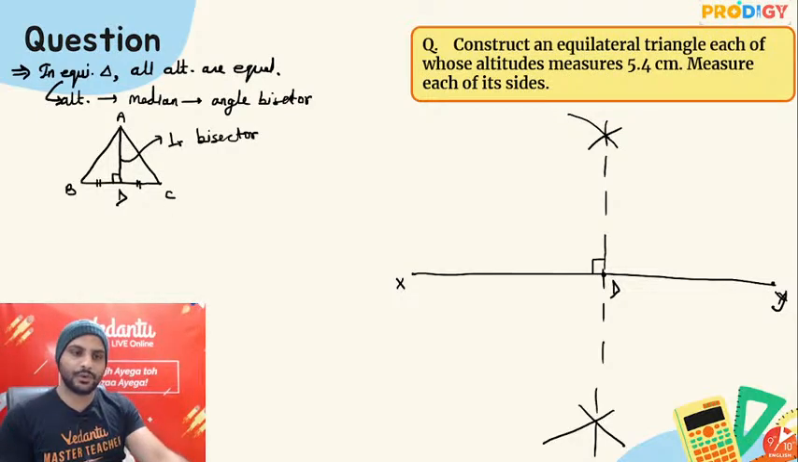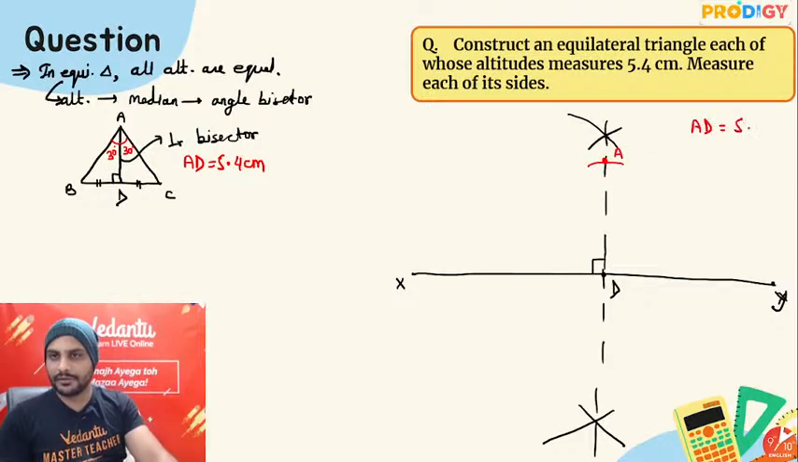One more thing guys, you need to note over here, that this perpendicular will be acting as an angle bisector also. In an equilateral triangle, it will be bisecting this angle also, 30 degree, 30 degree. I know the length of AD is 5.4 centimeter. AD, perpendicular length, should be equal to 5.4 centimeter. So on this perpendicular bisector only, if I draw one arc of 5.4 centimeter, you will get your point A.